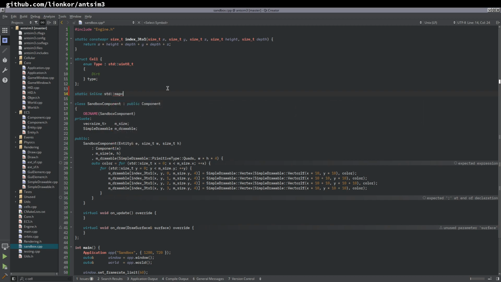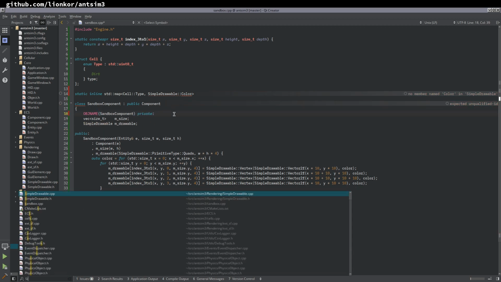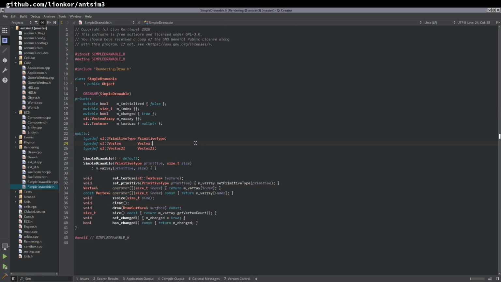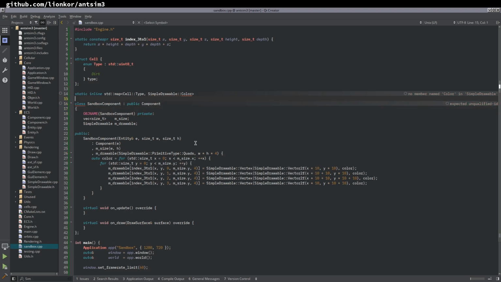standard map of a cell type to some simple drawable color, right? We actually don't have that defined. Let's do that right quick. We're wrapping SFML things that we want to rebind so that they don't look like they're SFML, because that way I don't look as lazy as I am, right? It's pretty sweet. Okay, and then as color map,